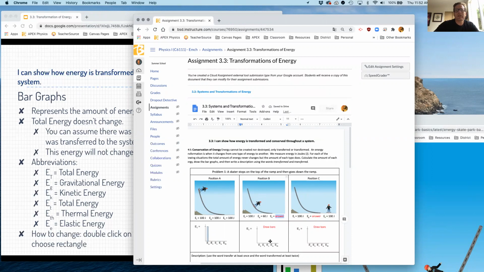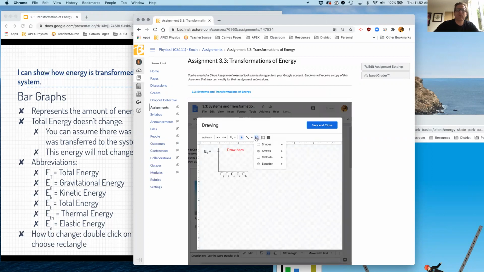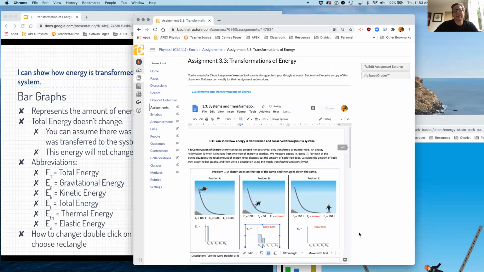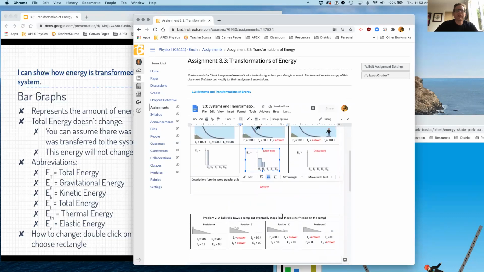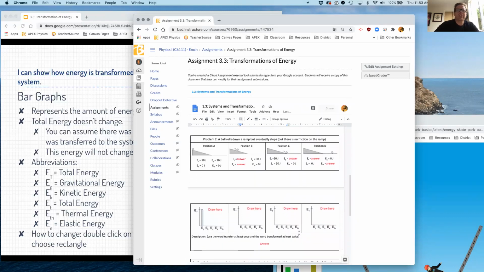So what I do is I double click here and I would draw the bars. To draw the bars, I click on this and the shape, and I say, okay, it's like 60, and the kinetic is like 40. So this one should be bigger than this one. And ideally, although it would be kind of hard, these two should add up to equal that, but that's not super necessary. So it would look like that. Cool, cool. There's a few ones like that, and you kind of just have to analyze the situation.